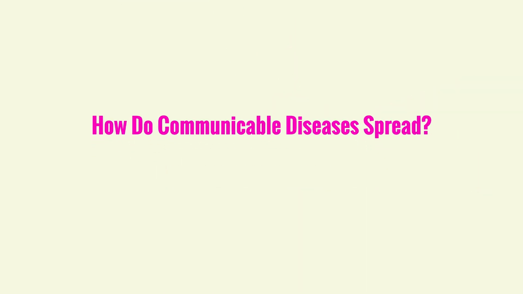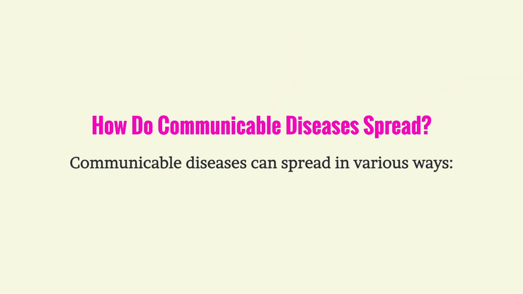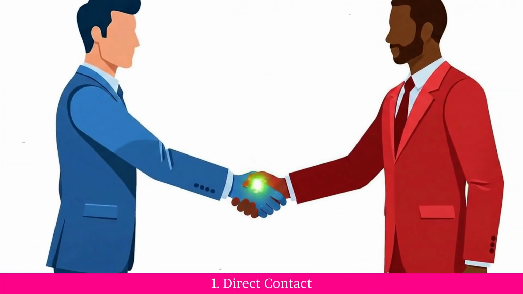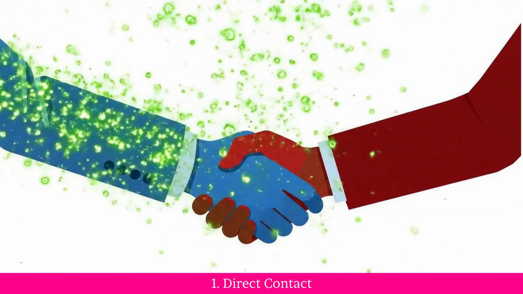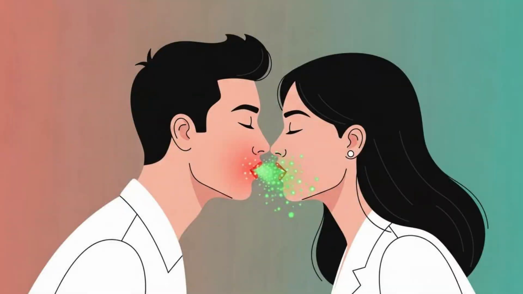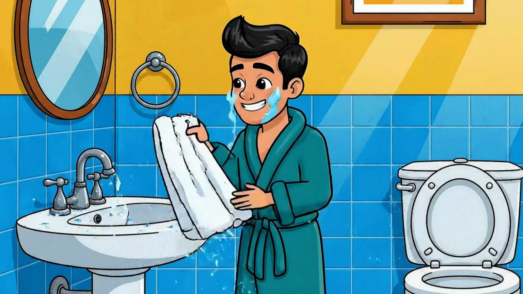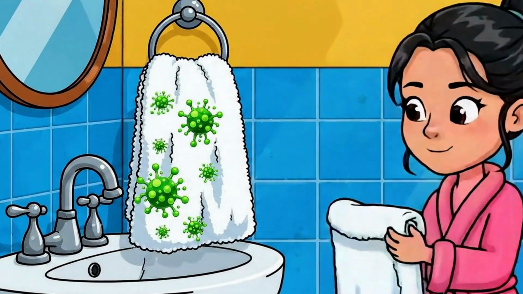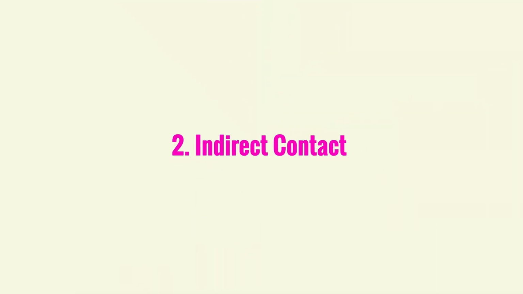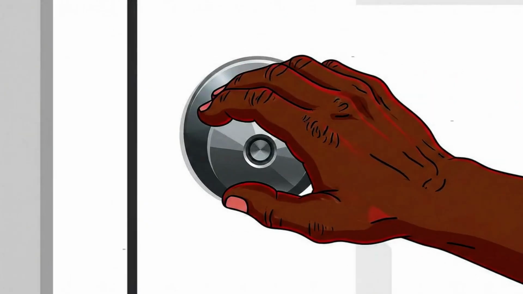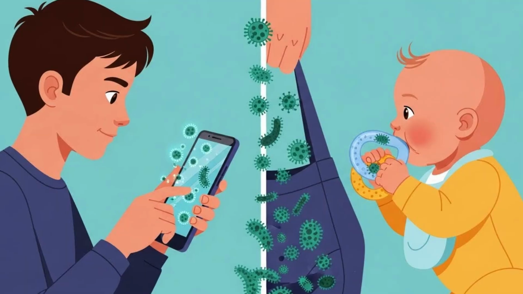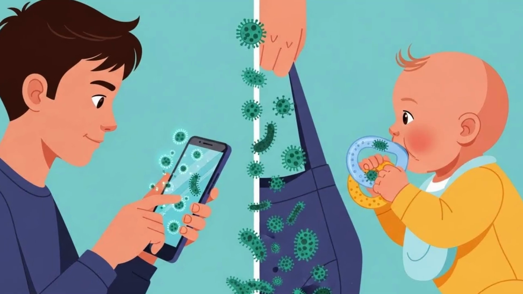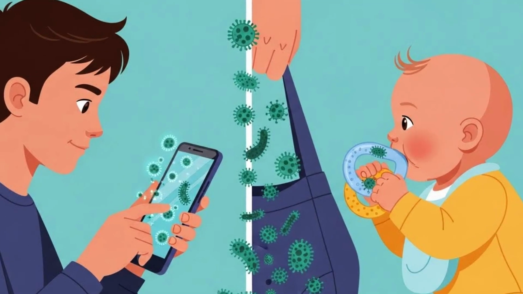How do communicable diseases spread? Communicable diseases can spread in various ways. 1. Direct contact. Diseases can be spread through physical contact with an infected person, such as touching, kissing, or sharing personal items like towels or toothbrushes. 2. Indirect contact. Infections can spread by touching contaminated surfaces, like doorknobs, phones, or toys. Pathogens can live on these surfaces for some time.